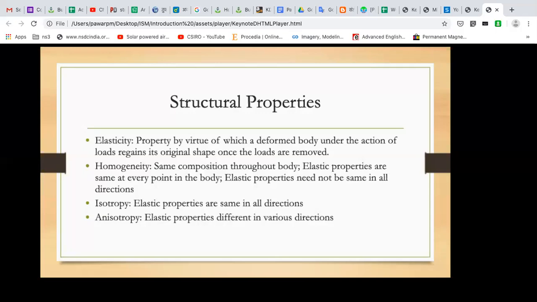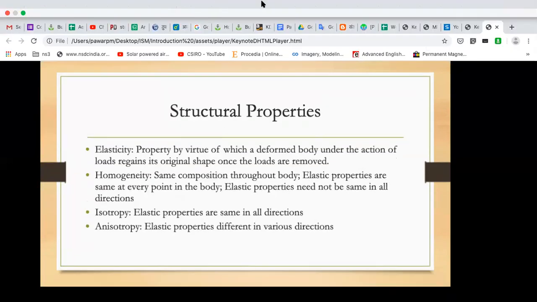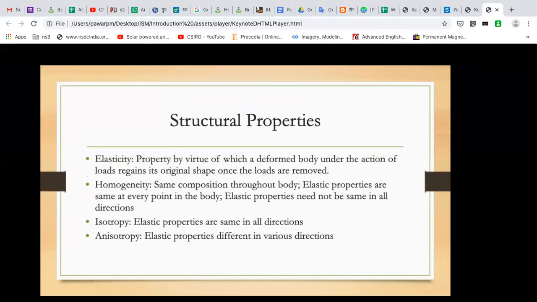Elasticity is a property by virtue of which a deformed body under the action of load regains its original shape once loads are removed.